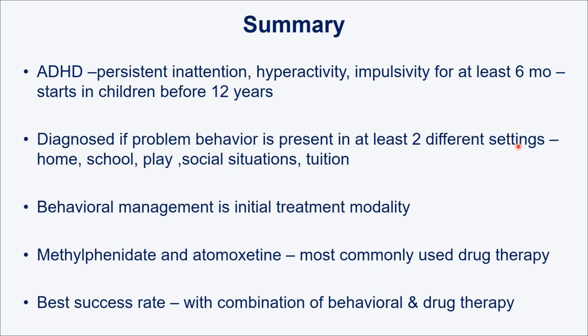This is important. In 2 different settings, the people there should be noticing those criteria, like home, school, play with friends, social situations, or a tuition class. So in any 2 settings, if those criteria are noticed, then you can say this is an ADHD case.